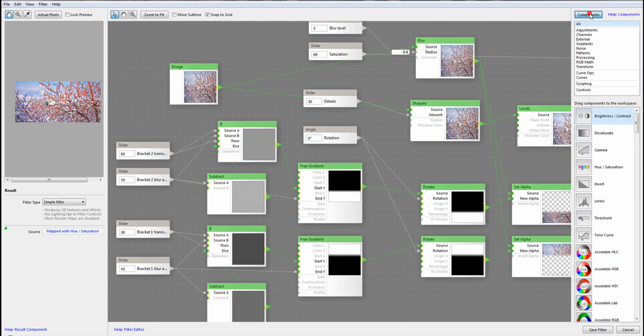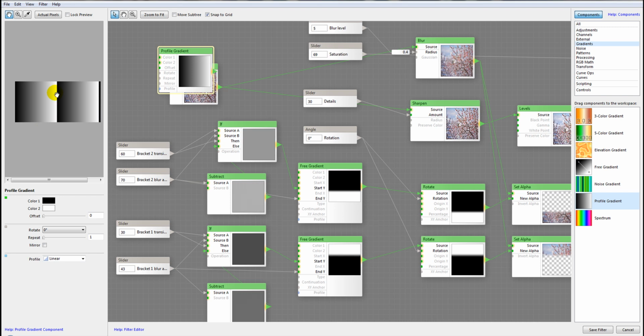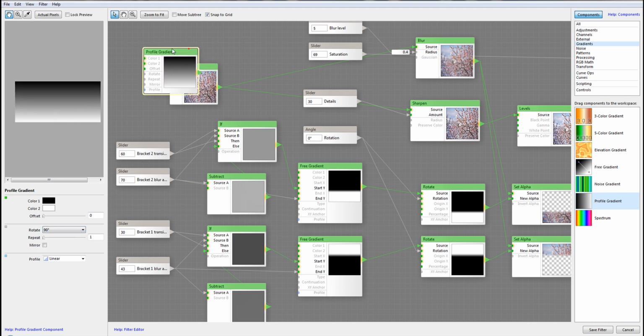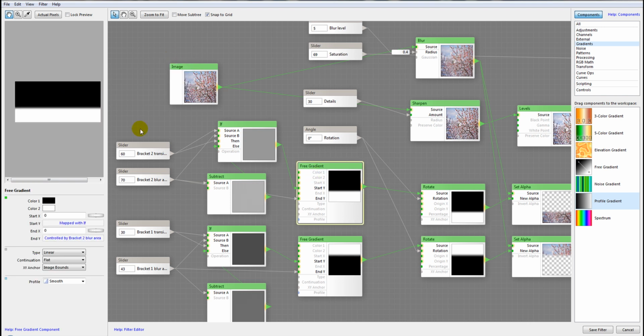If we use a different type of gradient for this, you'll see right here we start repeating our pattern. Even while rotating, it works okay for a wide image, but if for some reason we decide to work with a tall image, we will see repetition happening exactly the same as right here. So we cannot use those types of gradients.